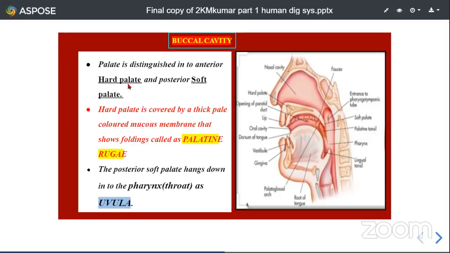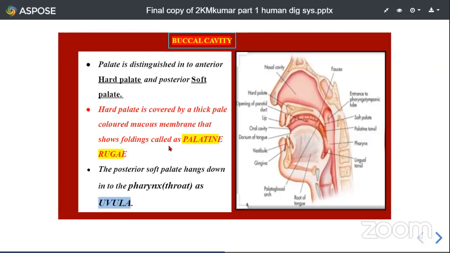Hence, due to the presence of bony part, it is hard in nature, hence called hard palate. Now, this hard palate is covered by a colored mucous membrane. The mucous membrane which covers the hard palate closer to the teeth is called palatine rugae.